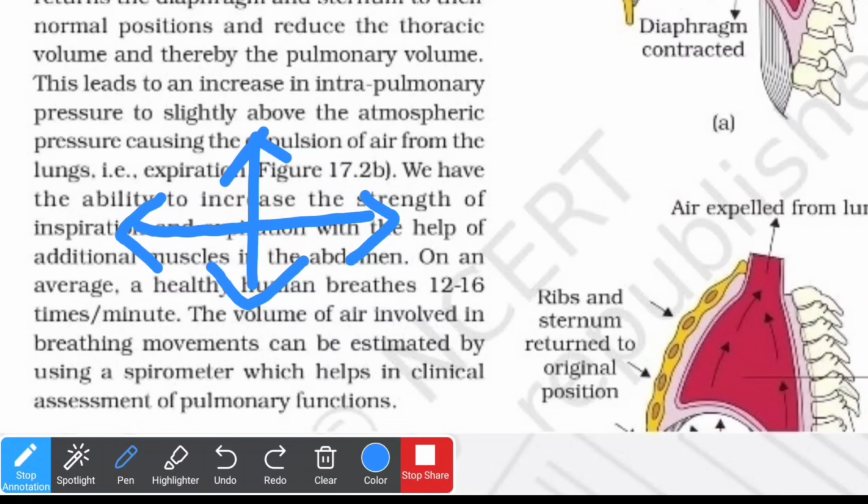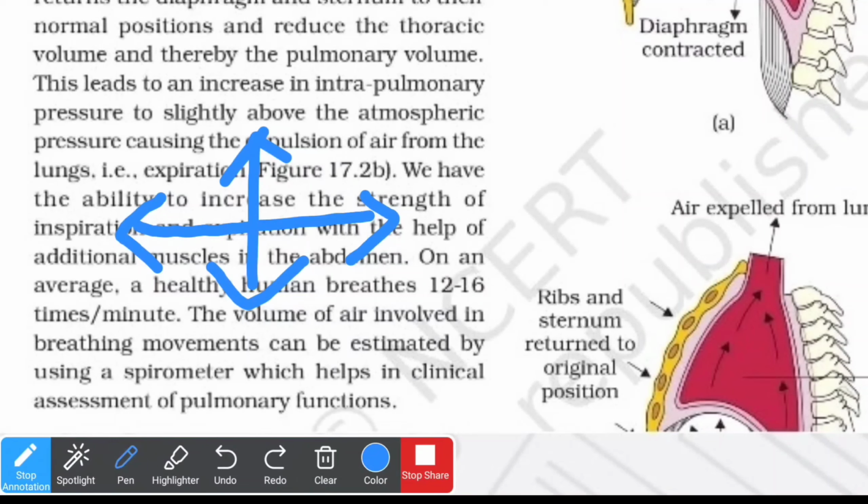And whenever I go through expiration, what will happen? Again, there is relaxation of the diaphragm, which decreases the volume of the thoracic cage by means of the anterior-posterior axis. Then the internal intercostal muscle will come into action, and it will make the ribs and the sternum return to the original position, which means decreased thoracic volume by the dorsoventral axis as well, which will decrease the pulmonary volume.